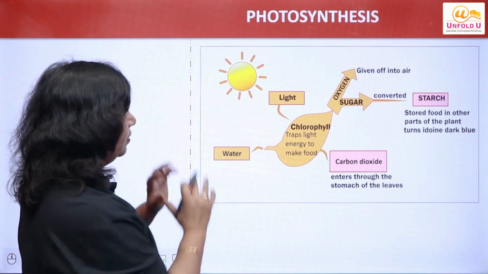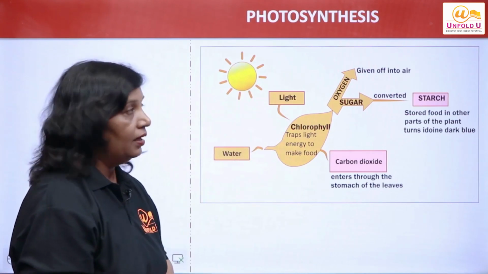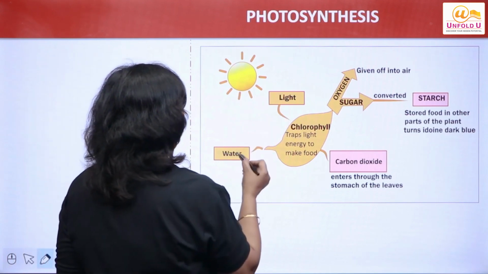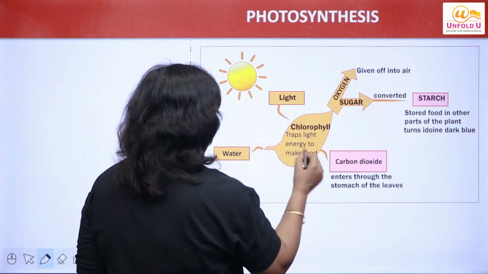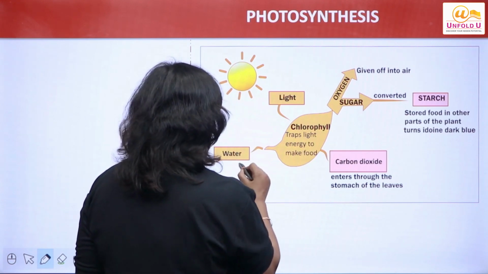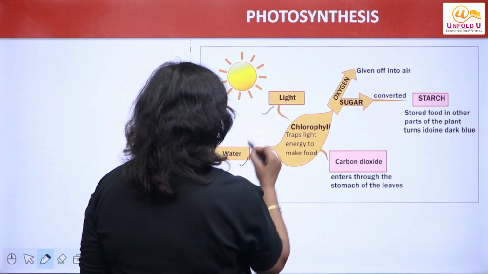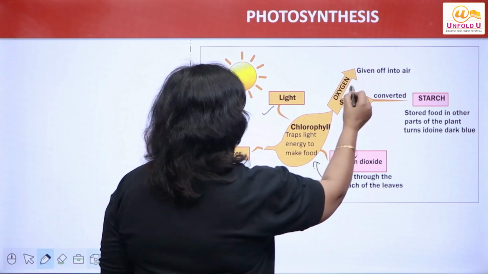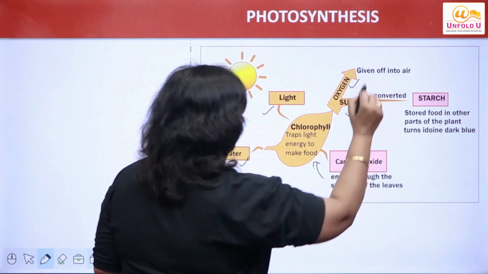What is the main equation for photosynthesis and what are the various significant points of photosynthesis, right? Now this diagram represents again how the process is taking place. You can see sunlight, and light is picked up by chlorophyll. It is taking water and carbon dioxide as well. What is it preparing? Oxygen and some sugar.